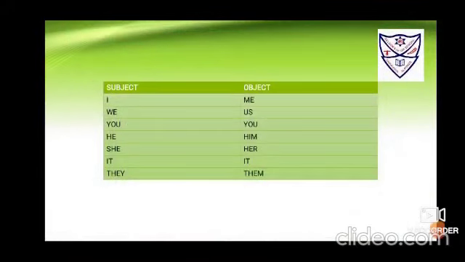Let us go to the subject object table. I as a subject becomes me as an object. We as a subject becomes us as the object. You as the subject remains you as the object. He as the subject changes to him as the object. She as the subject becomes her as the object. It as the subject remains it as the object. They as the subject becomes them as the object.